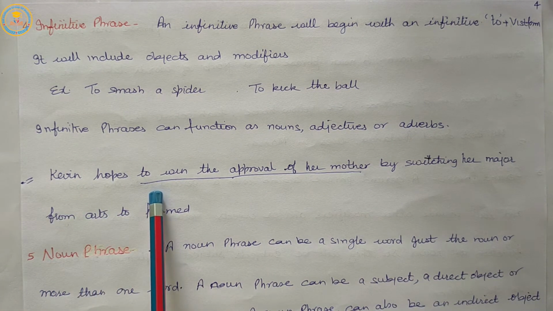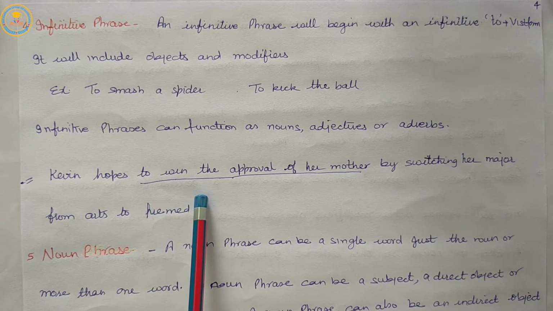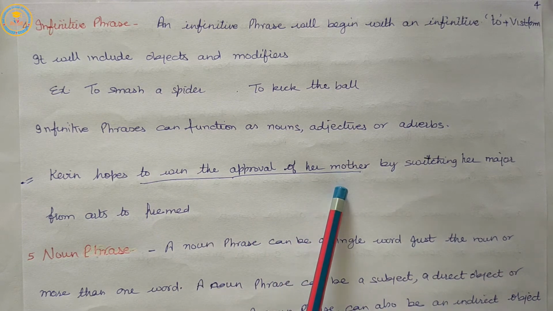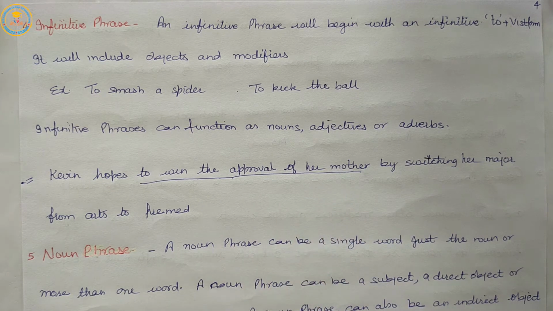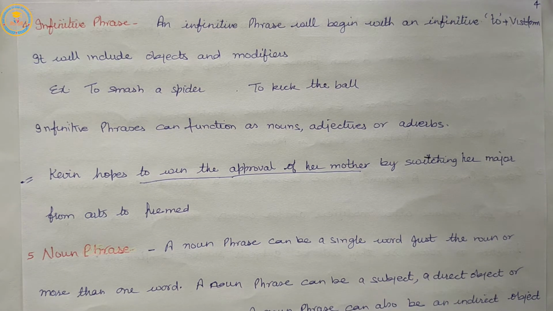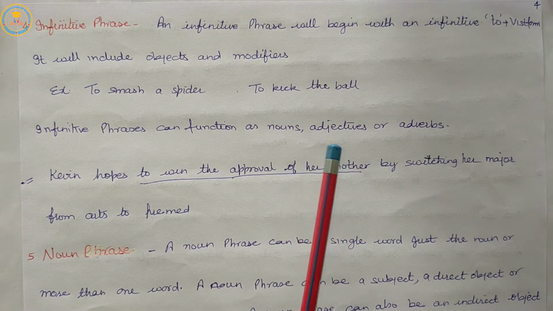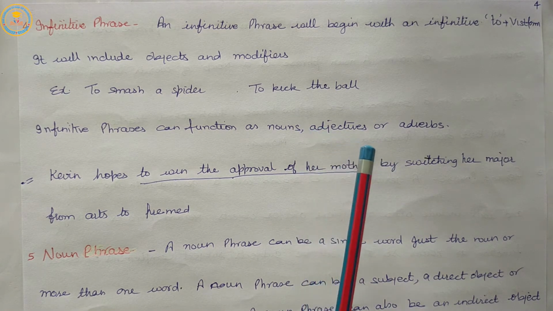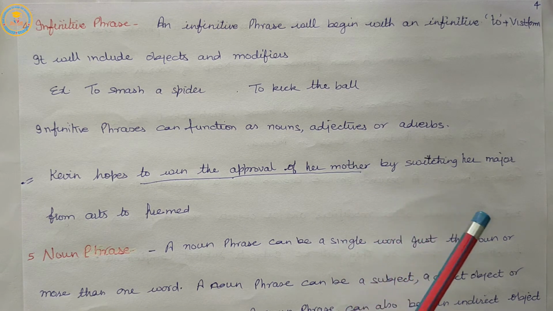So here, to win the approval of his mother functions as a noun because it is the direct object for the verb hopes.